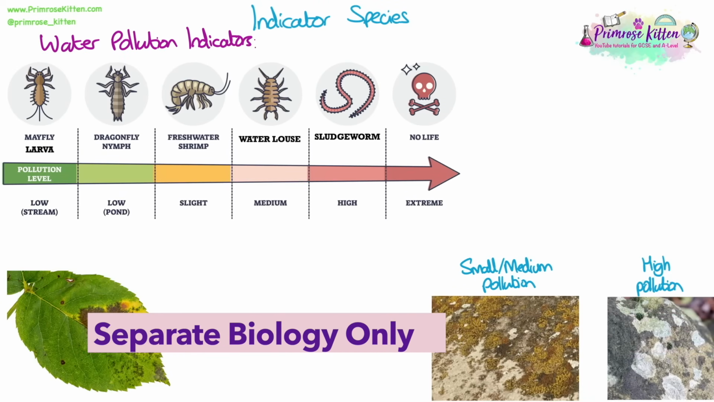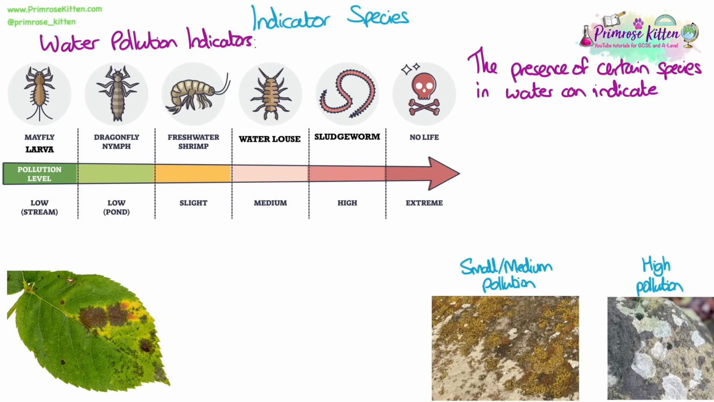Water pollution indicators. The presence of certain species in water can indicate the rough levels of pollution in the water. It can't give exact pollution levels or concentrations. These would need to be done with chemical tests.